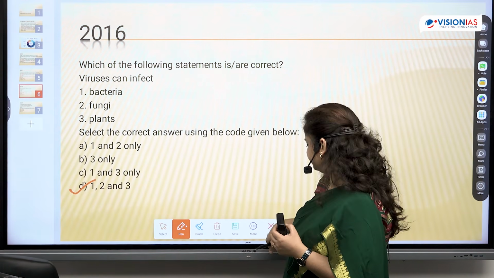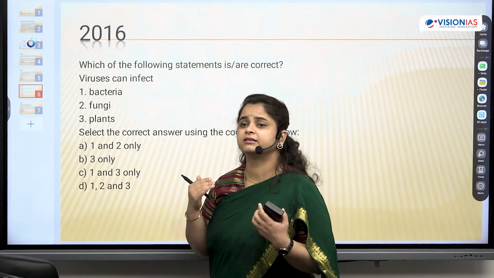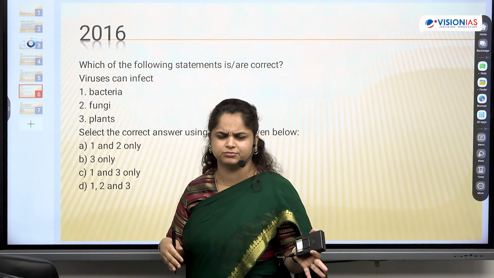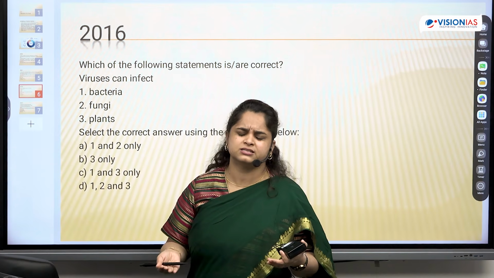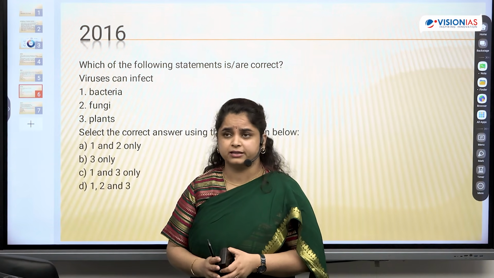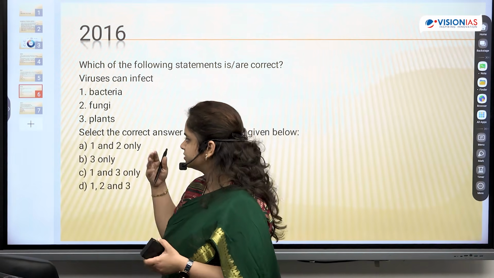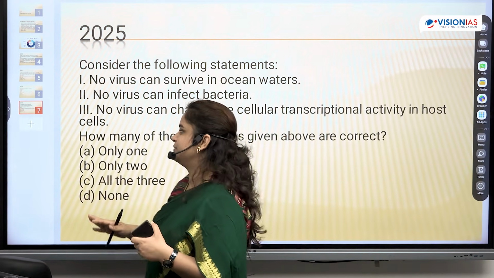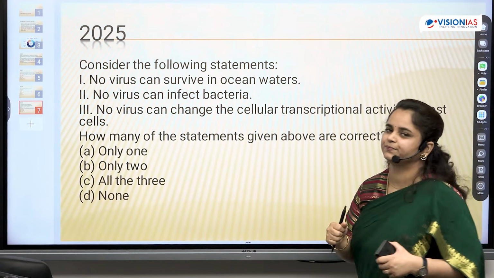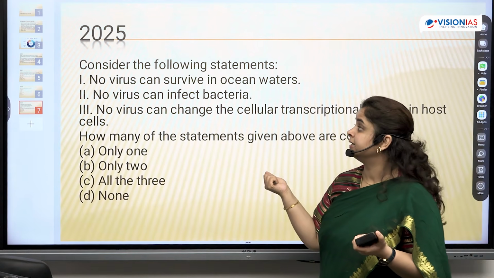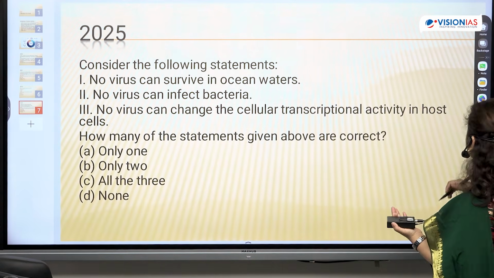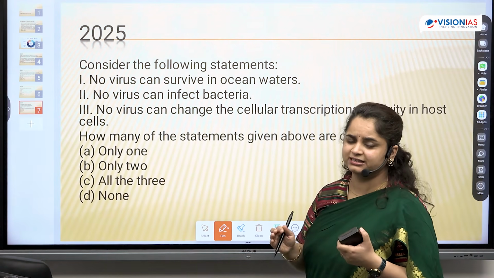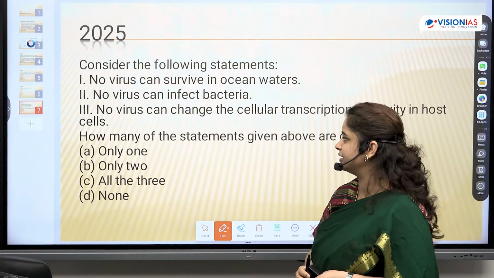Now, there are themes or concepts, especially like viruses, one topic which UPSC has asked so many times. It's a very key thing. All the diseases, the new diseases particularly which are coming in, they're all mostly viral diseases. So this year, the prelims which has just passed, year 2025, they've asked this question, which I would say would be quite a simple question, but let's see the statement and see how that 2016 question would help in this.